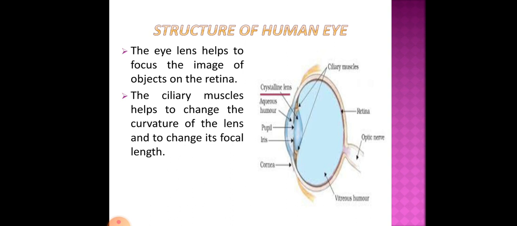The ciliary muscles. So these are the ciliary muscles. I hope you can see them in the diagram. The ciliary muscles help to change the curvature of the lens and to change its focal length. These ciliary muscles hold our eye lens, and with them the curvature, that means the thickness of the lens, can be changed, in order to adjust the focal length of the eye lens.